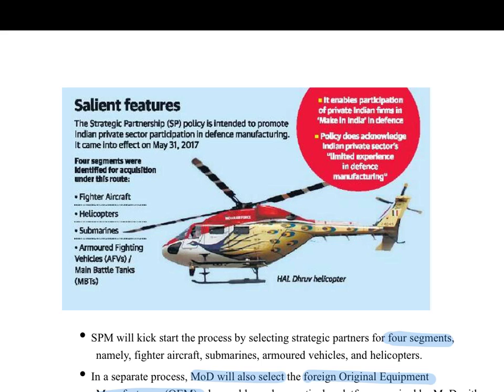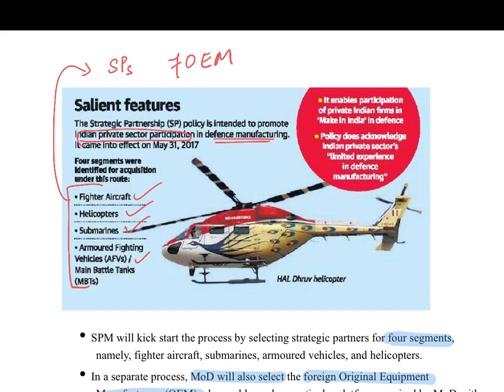The overall objective is to enhance Indian private sector participation in defense manufacturing, and initially 4 sectors have been identified. These are fighter aircraft, helicopters, submarines and armored fighting vehicles or main battle tanks. So in these 4 sectors, Indian private companies will be identified. These private companies will be known as strategic partners, and also foreign original equipment manufacturers will be identified.